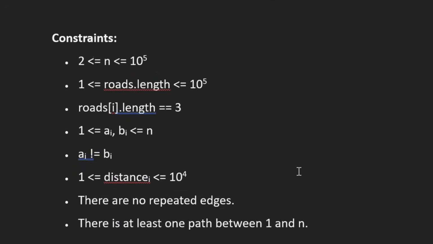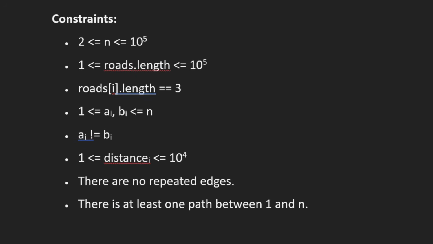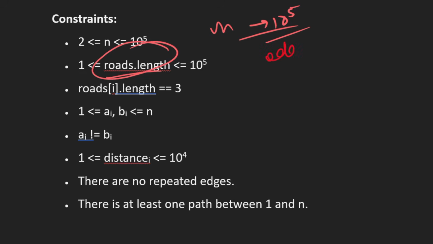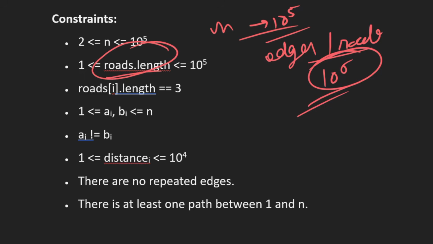So let's see the constraints. So n, which is the total number of cities, can be up to 10^5 in our question. And roads.length tells us the total number of edges, or total number of roads. So the total number of roads can also be up to 10^5.